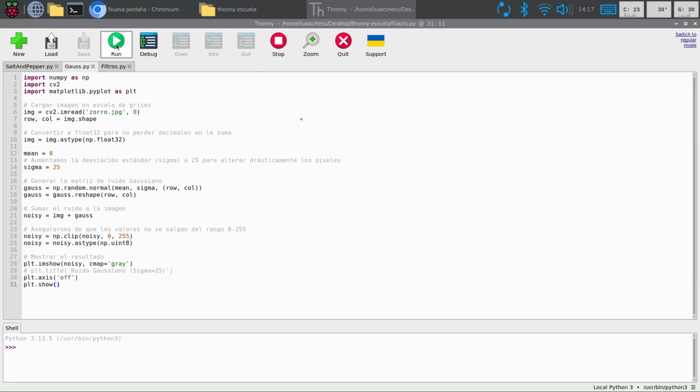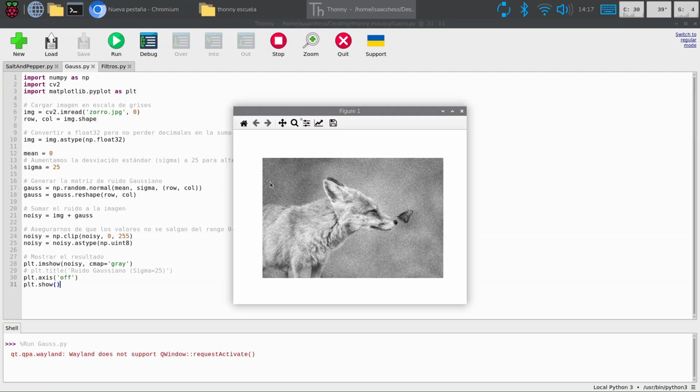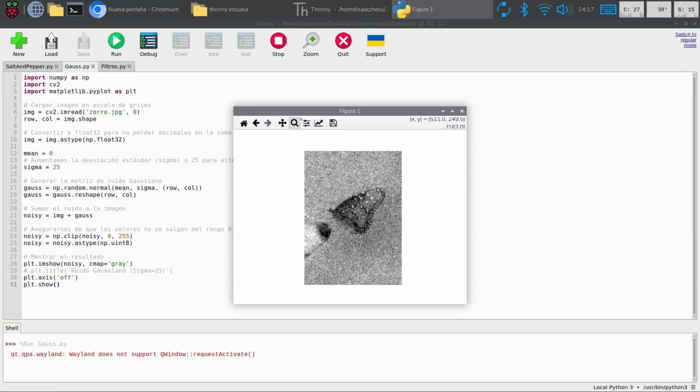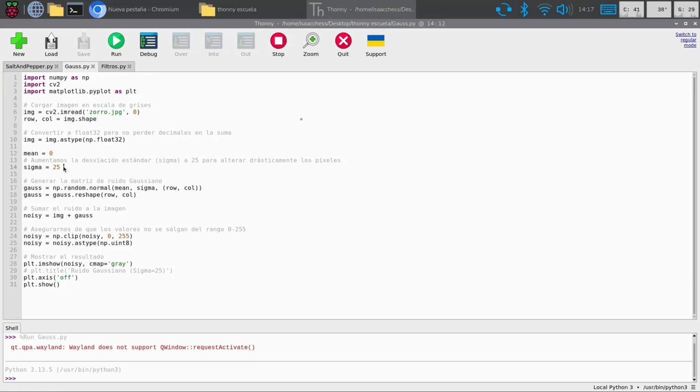So let's stop the code and run it again. You can see here, it's more noisy. You can see it's like the static from old TVs. That's how we simulate this, and we can increase the number and see the difference.